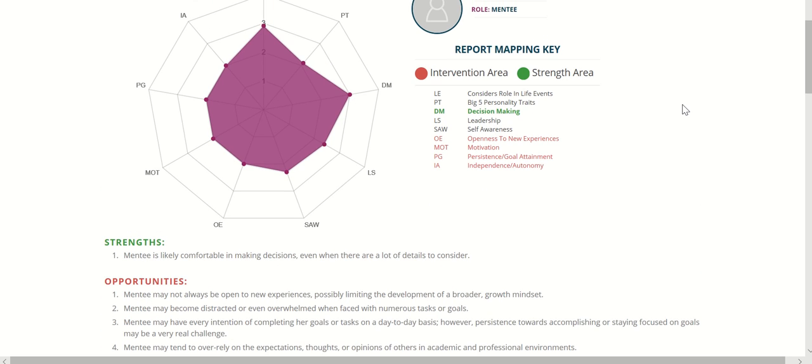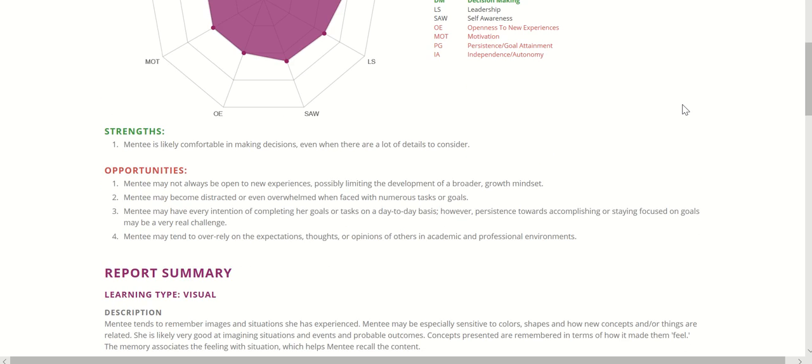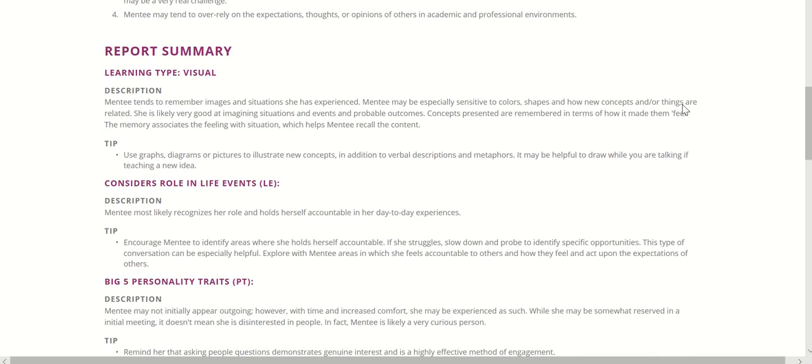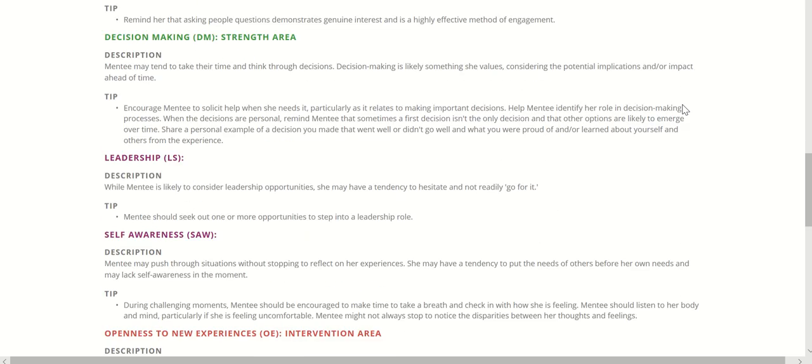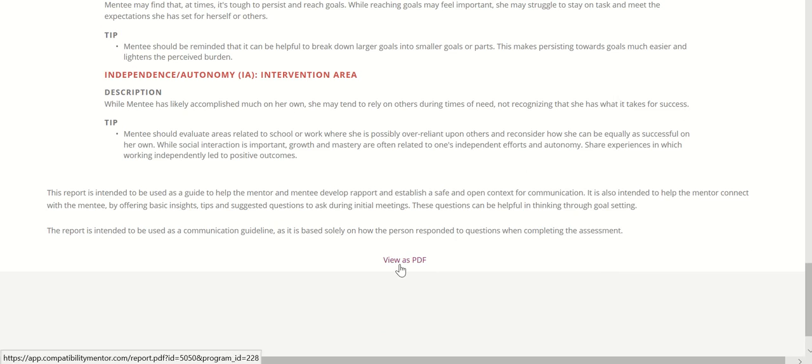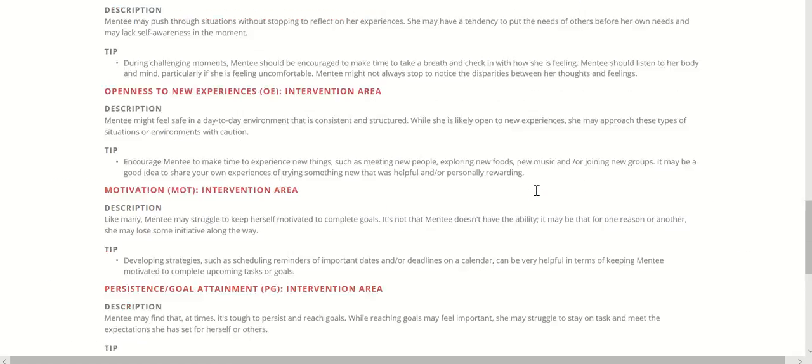If you are a mentee, however, we would strongly encourage you to share this report with your mentor, because it will help them help you. It may seem embarrassing depending on what the results are, but I promise you that it will help your mentor help you. You can scroll to the bottom and click View as a PDF and save that PDF on your computer and send it to your mentor whenever you would like.